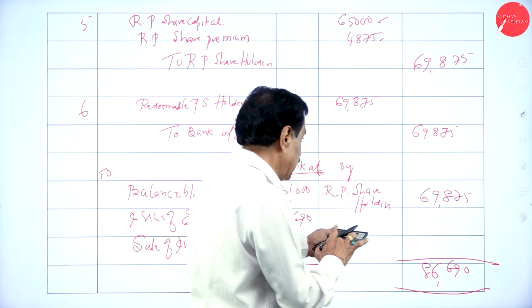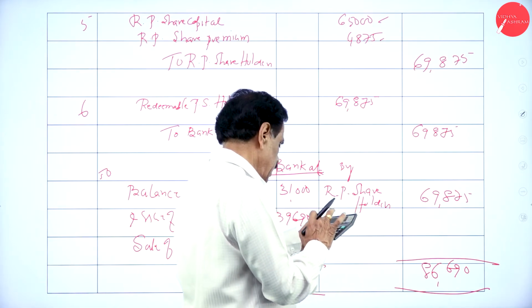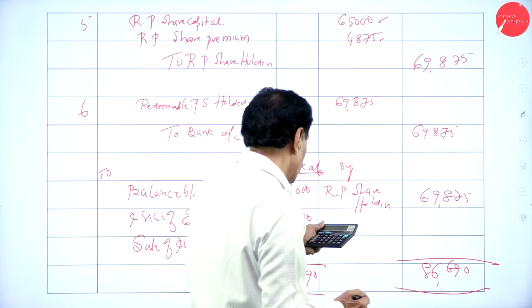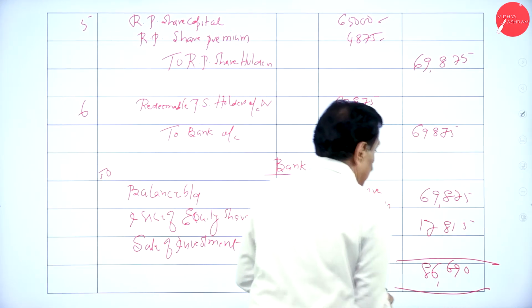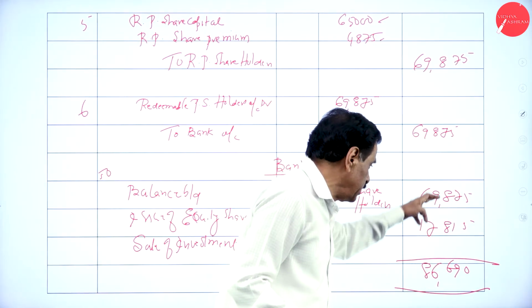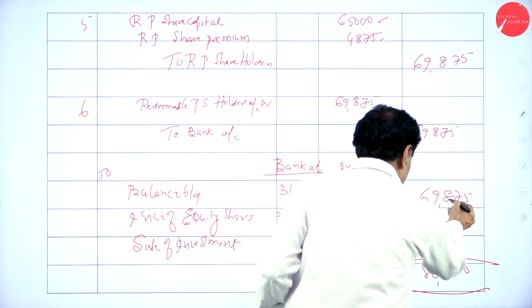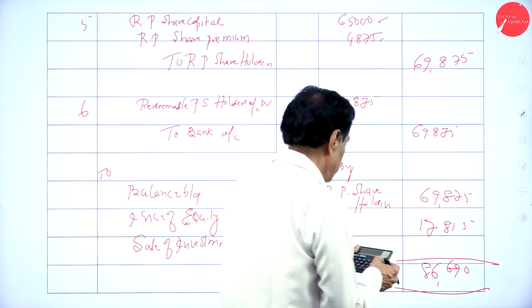Out of that, minus 69,875 is equal to 16,815.